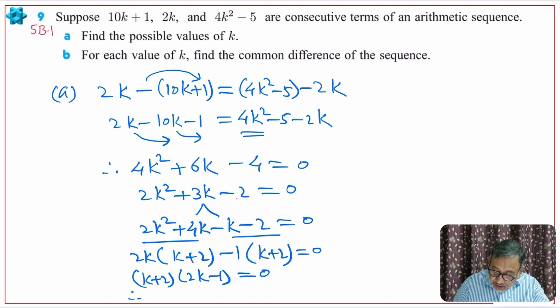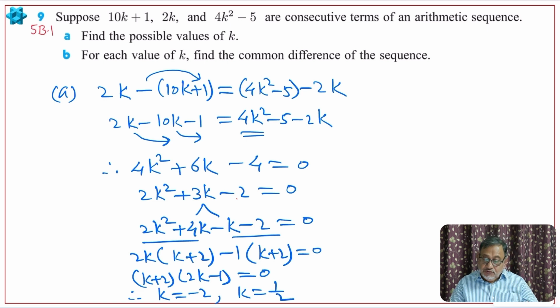So therefore one value of k is negative 2, the other value is half, right? Negative 2 and half. These are the two values of k. So we got the two values of k.